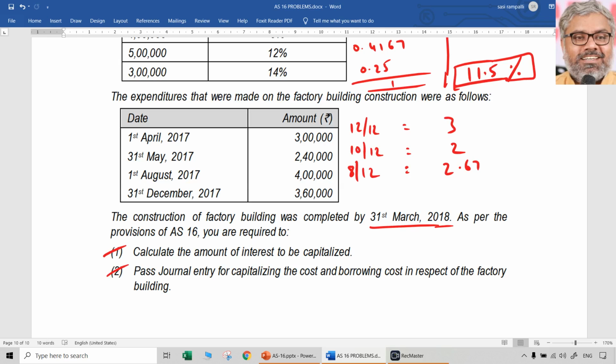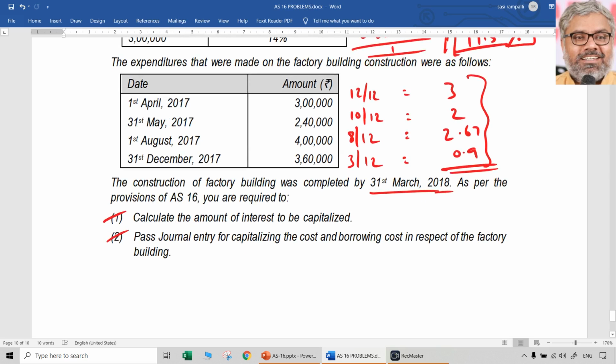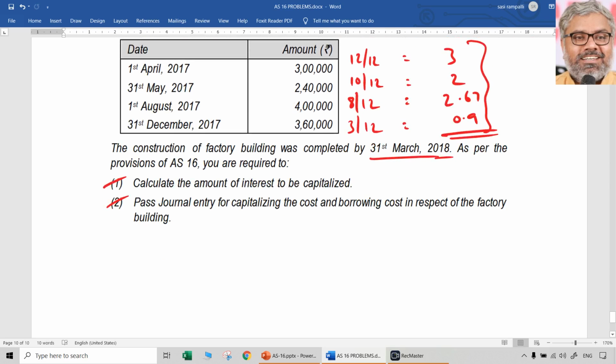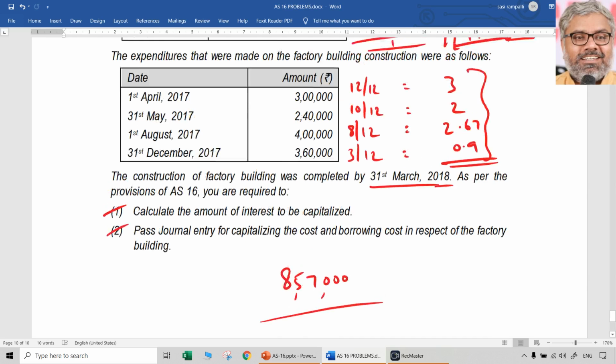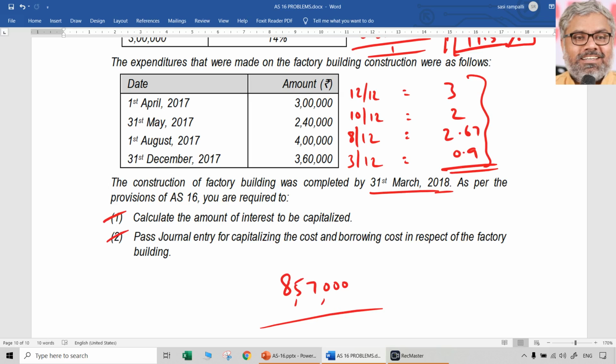Then 3.6 into 3 months, 3 by 12, that is 0.9. So what is the total average expenditure spent throughout the year? 0.9 plus 3 plus 2 plus 2.67, approximately 8,57,000 will be the approximate amount of average expenditure.